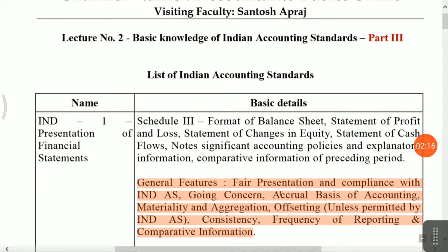Accrual basis means you have to follow accrual basis accounting. You don't have the right to use cash accounting. Materiality and aggregation you have to disclose in your notes to accounts. Offsetting unless permitted by Ind AS. Offsetting means financial assets you adjust against financial liabilities. Consistency, then there should be consistency of accounting policy. Frequency of reporting means yearly reporting, we are preparing the financial statement, and there should be comparative information. Okay friends, these are the major factors for preparation of financial statements.